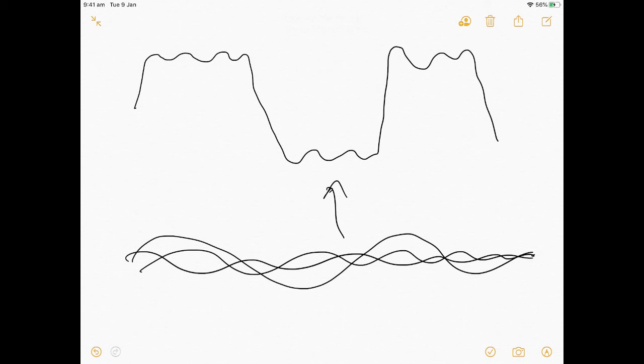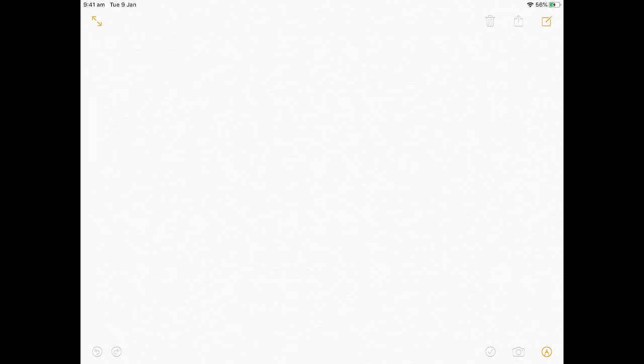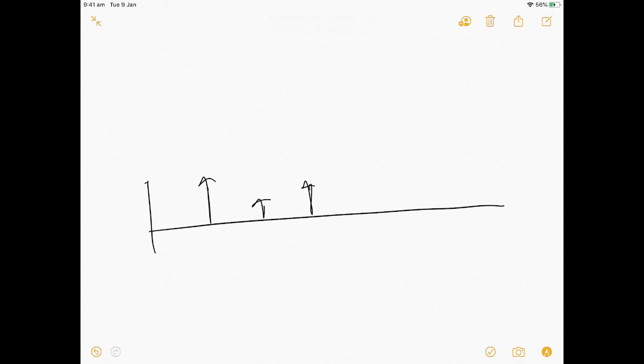And we can transform these waves with a Fourier transformation like this. Different frequencies are contained in that one wave, and in this graph, we can draw those frequencies like this.